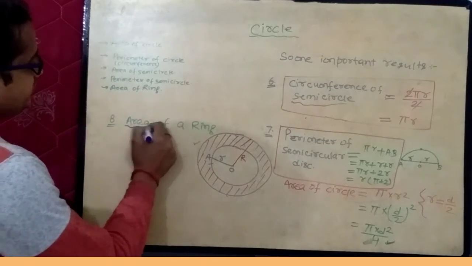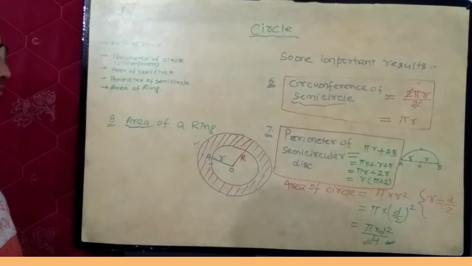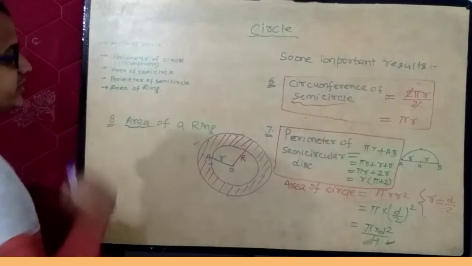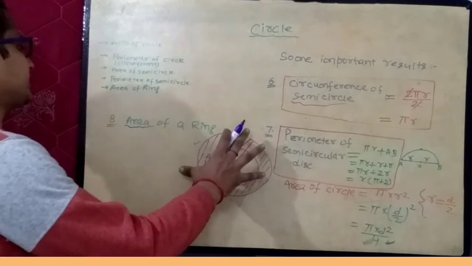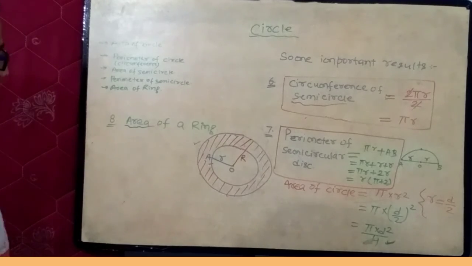Now how will you find out area of ring? Simply calculate area of outer circle. Secondly, calculate area of inner circle and subtract area of inner circle from area of outer circle. This will give you area of a ring.